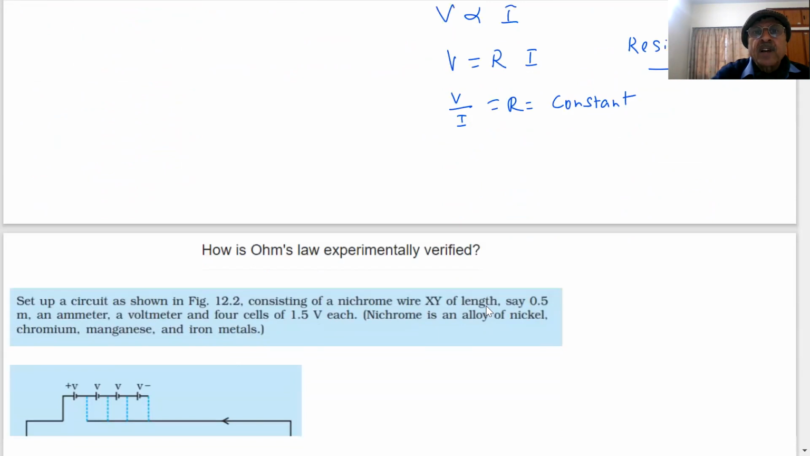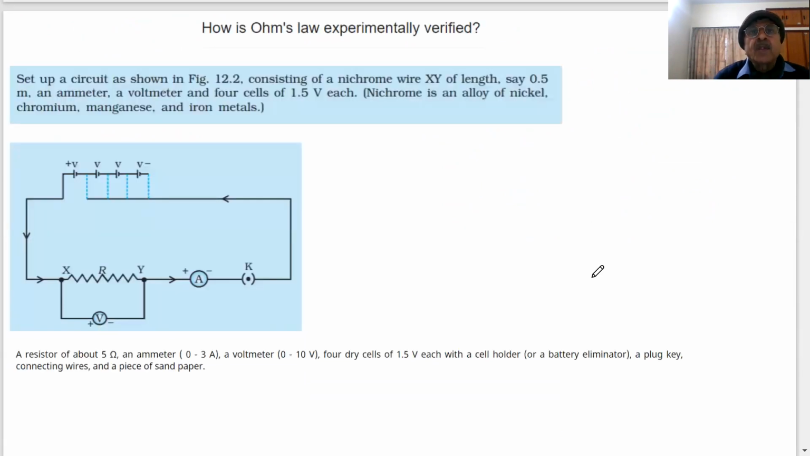Next question: you will say, sir, how to verify? How is Ohm's law experimentally verified? Next question. You know, in science, whenever a law is there, there has to be an experiment or activity to verify it. How do I say that V is directly proportional to I without doing an experiment? Can I say that? Tell me. Can I say it without doing an experiment?